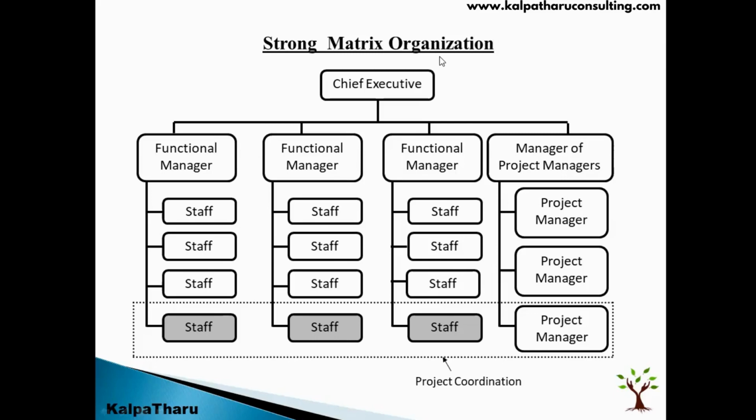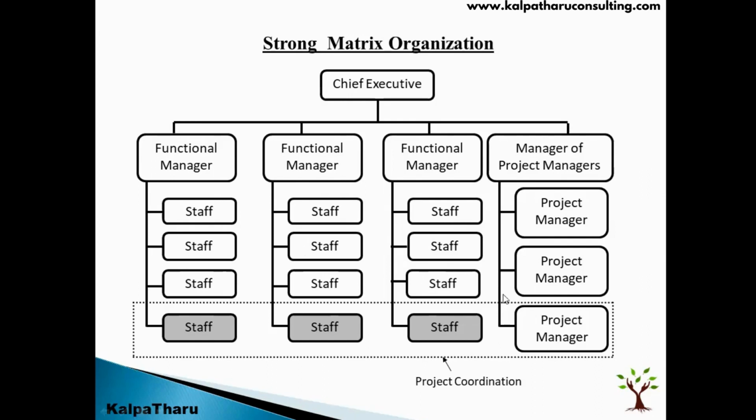But when it comes to human resources, the project manager does not have anyone reporting to him, right? So then what will happen when he needs human resources? He will approach the different departments and then he gets the staff to run the project, right?